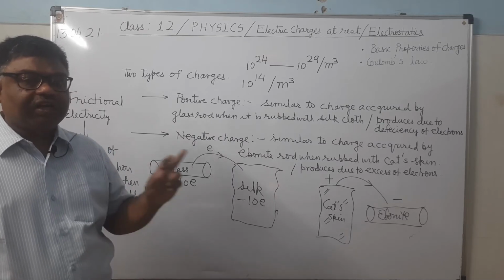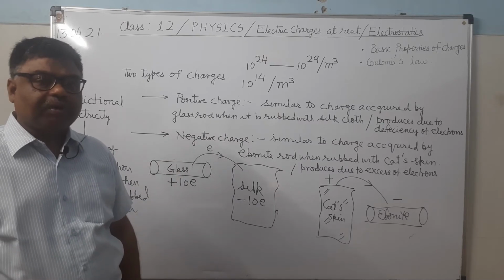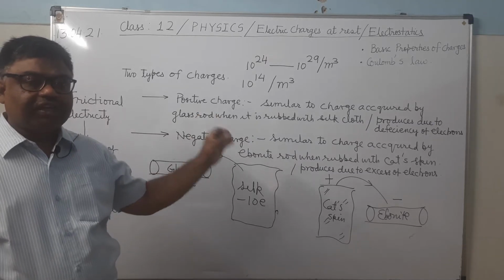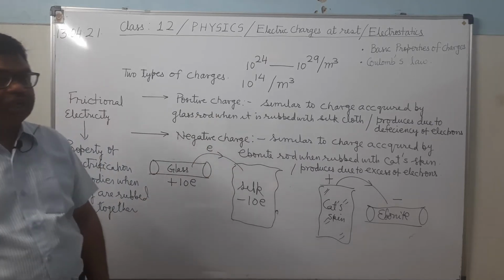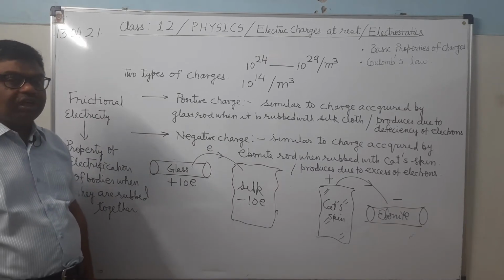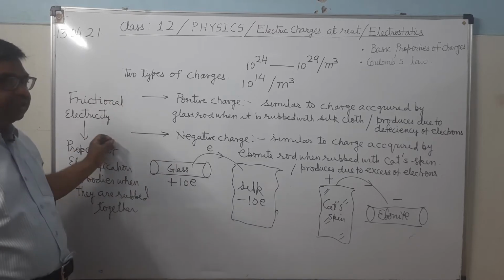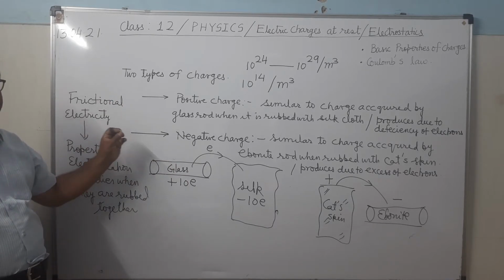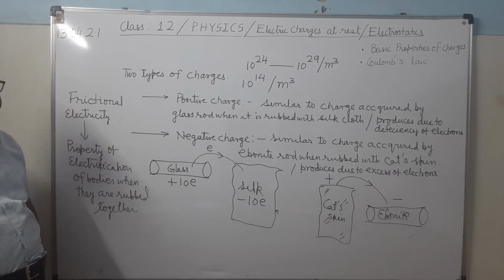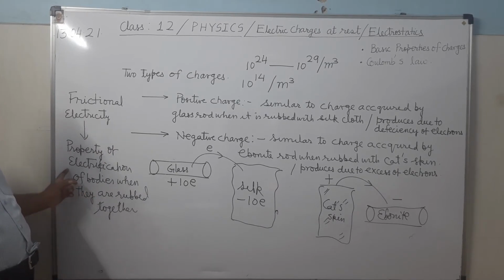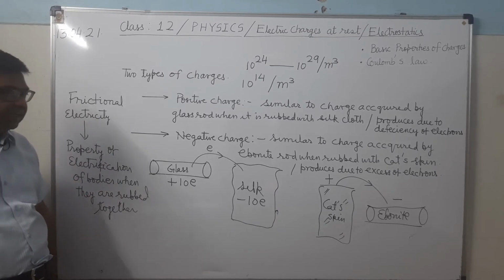When electrons get transferred from one body to the other, bodies get equally and oppositely charged. The body which gains the electron will become negatively charged. The body which loses the electron will become positively charged. It's clear? And this property, by virtue of which bodies get electrified when rubbed together, is known as frictional electricity.